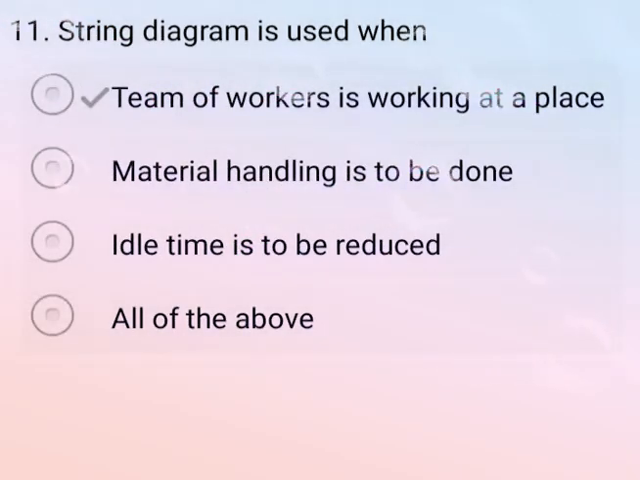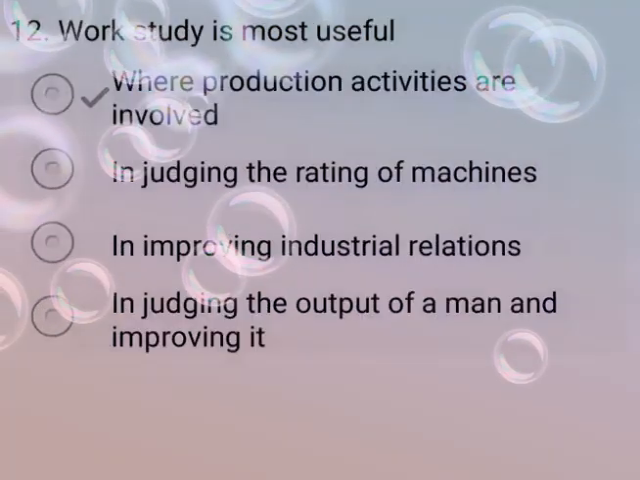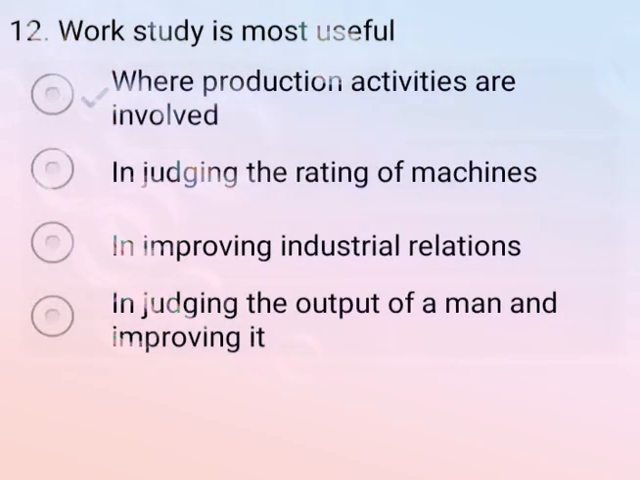Now come to the next question. A string diagram is used when, so the correct answer is option A, a team of workers is working at a place. Here a string diagram is used. Now come to the next question. Work study is most useful, so the correct answer is option A, where production activities are involved.